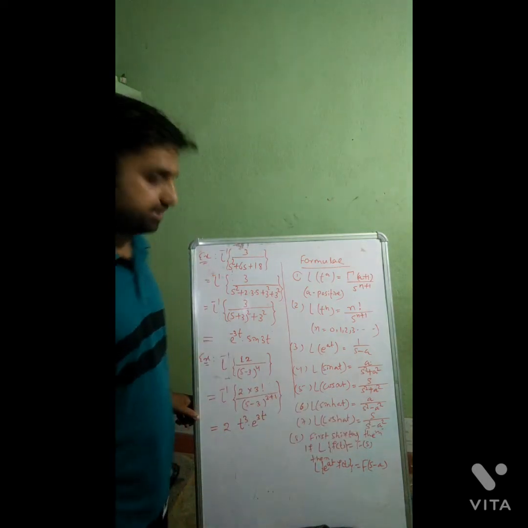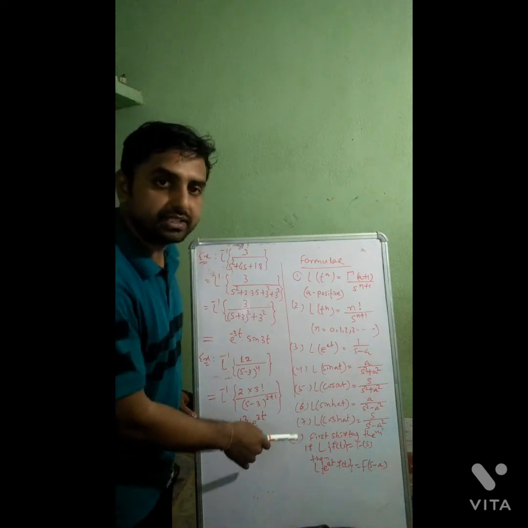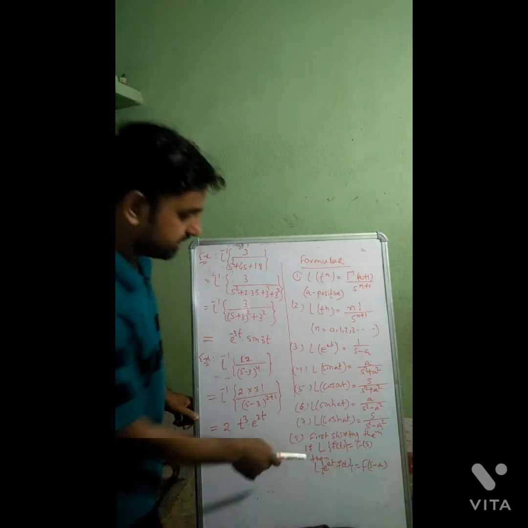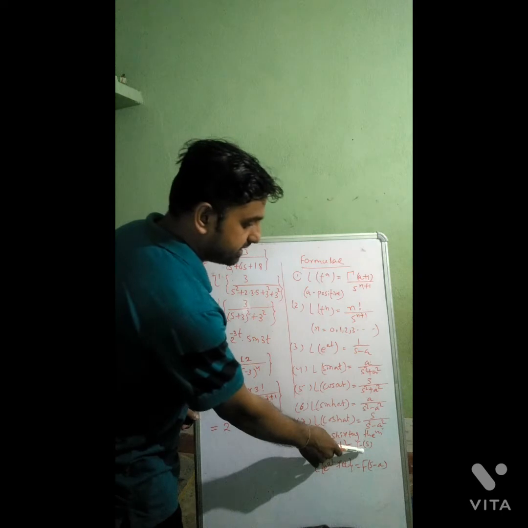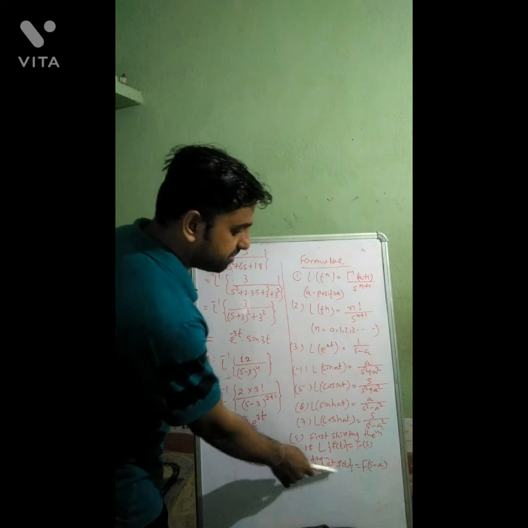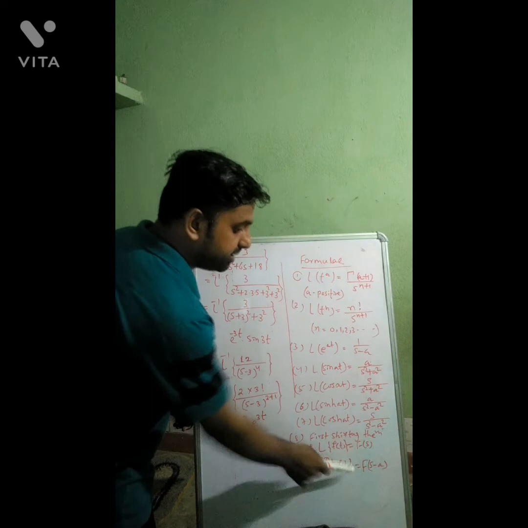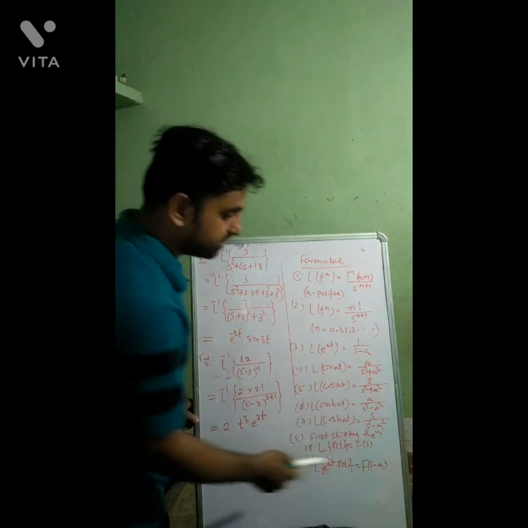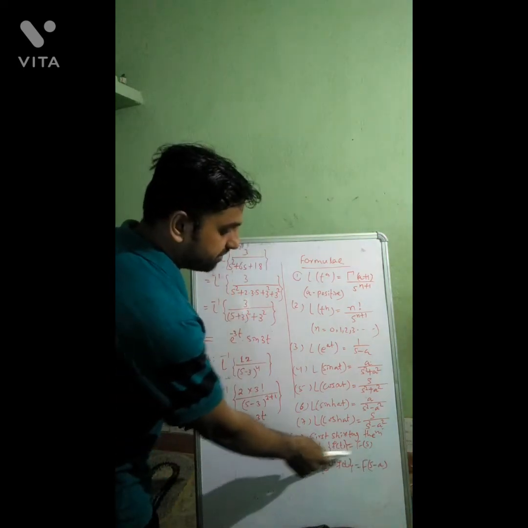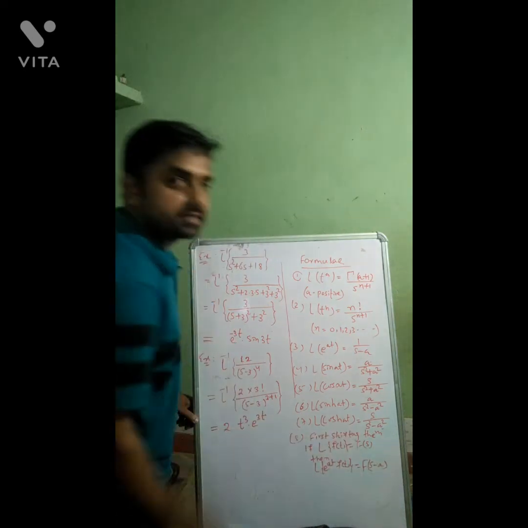Already we have derived these, and in the previous lecture we have also proved the first shifting theorem in Laplace transform. So what is the statement? If Laplace of f of t is written as F of s, then Laplace of e to the power at into f of t, if we multiply some exponential function e to the power at with f of t, then its Laplace will be F of s minus a.